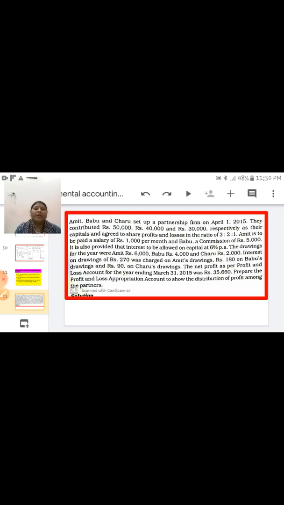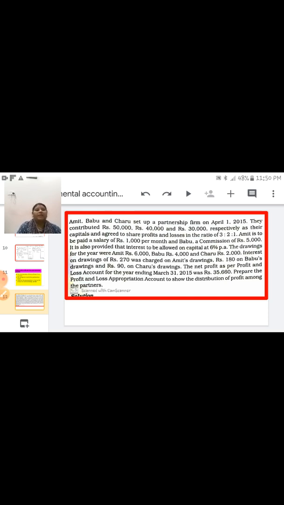Now let us do one question on the P&L appropriation account. Amit, Babu and Charu set up a partnership firm on April 1st, 2015. They contributed rupees 50,000, 40,000 and 30,000 respectively as their capital.